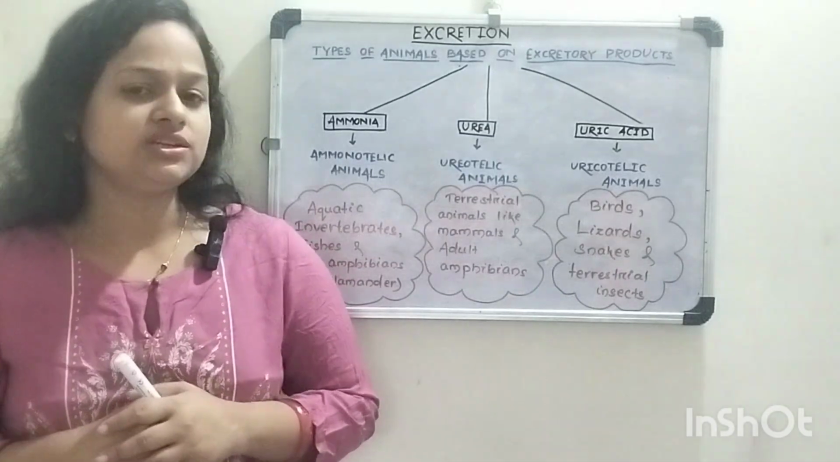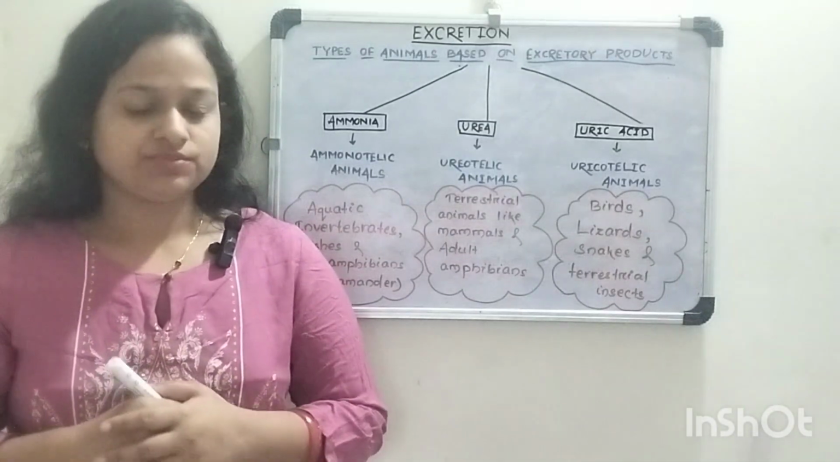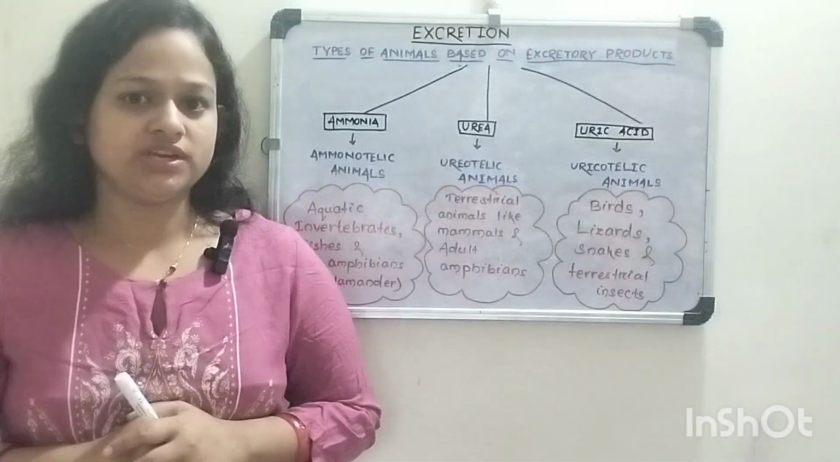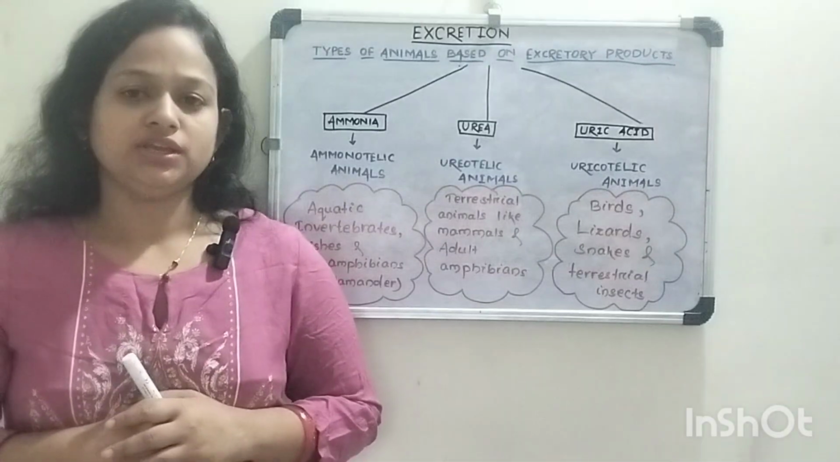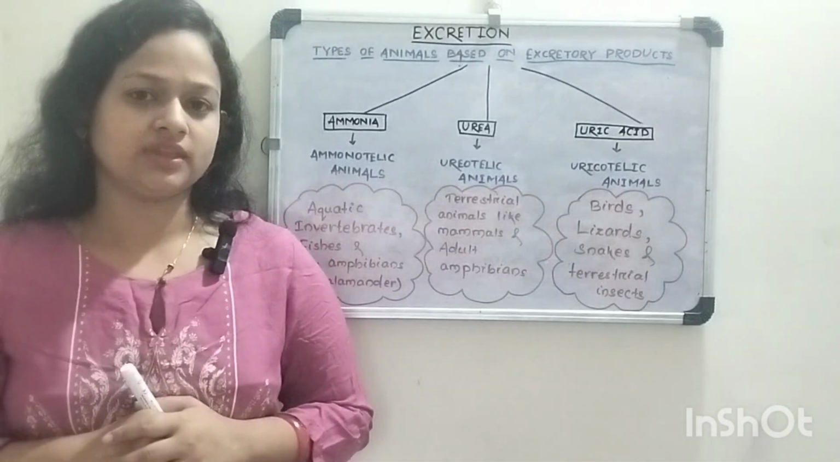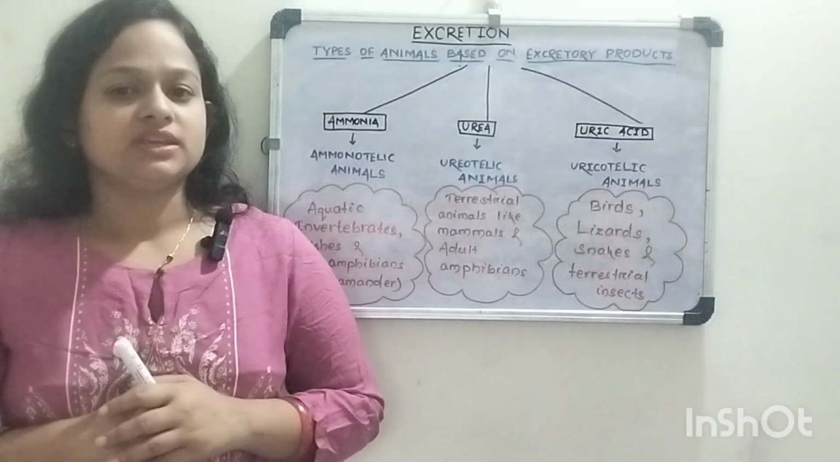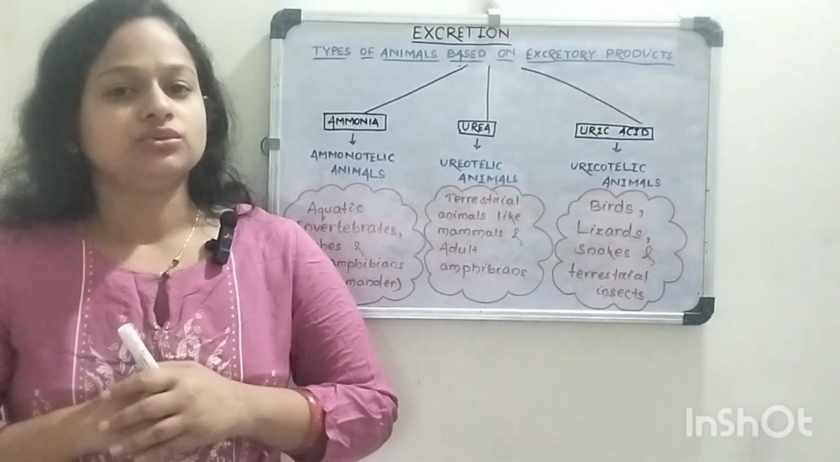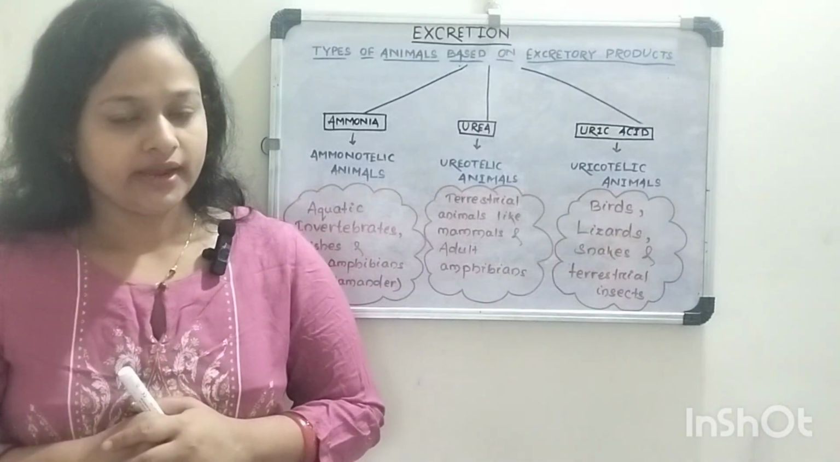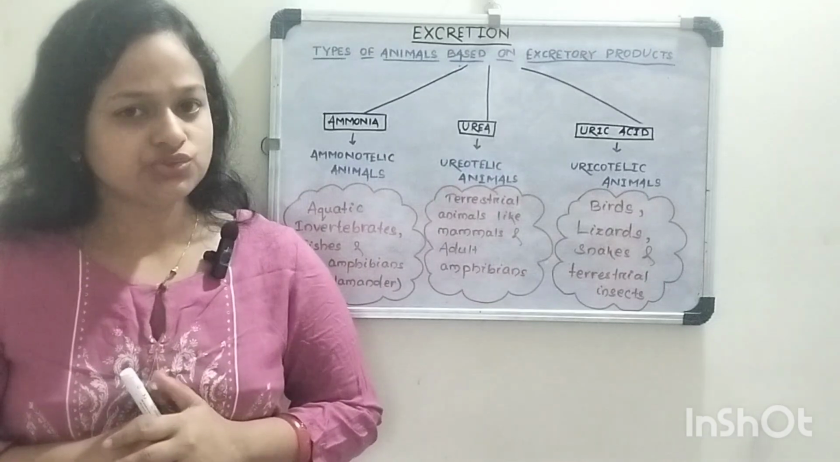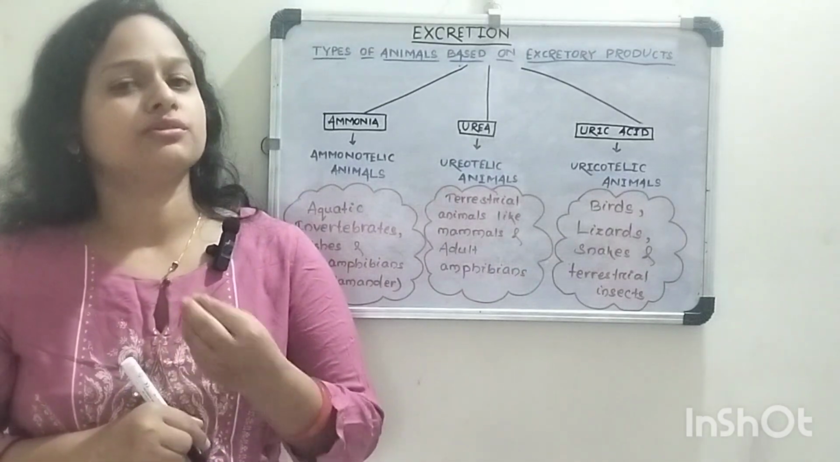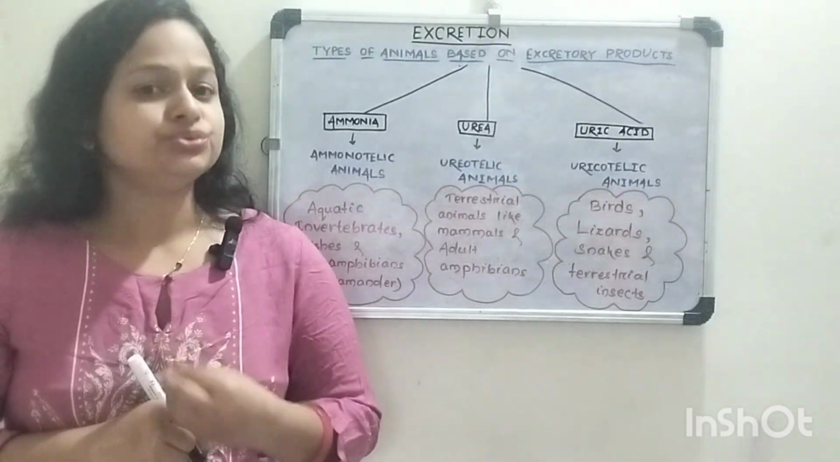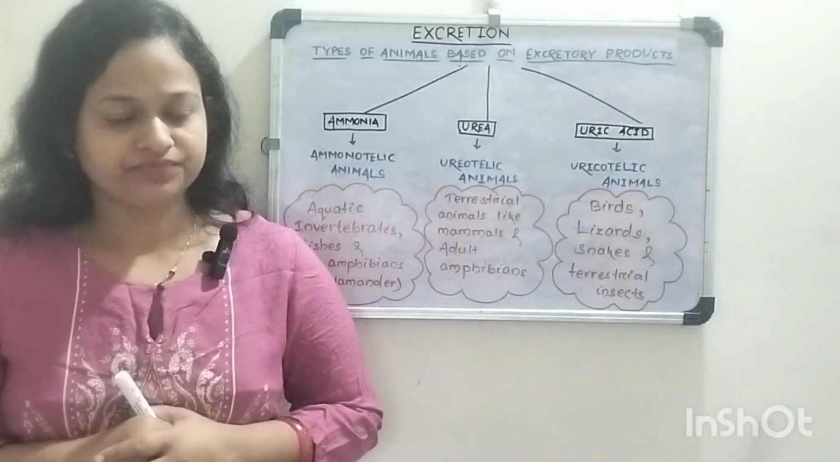There is another type of waste product, that is carbon dioxide, which is produced in the process of respiration, and this is the gaseous waste product of our body. This carbon dioxide is also eliminated from our body, but through the air from the lungs.